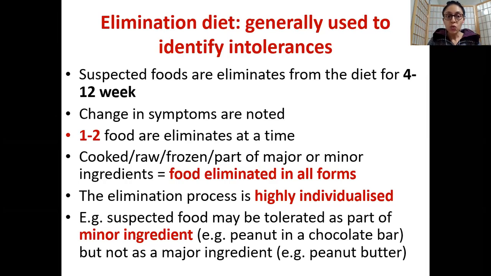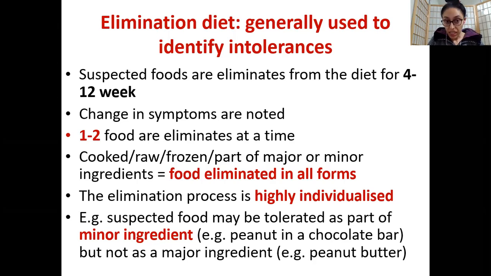You eliminate around 1 to 2 foods for around 4 weeks or 12 weeks. It depends. This is very individualistic. There is no one golden rule. And you eliminate that food in all forms. For example, if you have peas, which have fructans, or corn, you will eliminate them in the fresh form and in the frozen form as well, in every form possible.